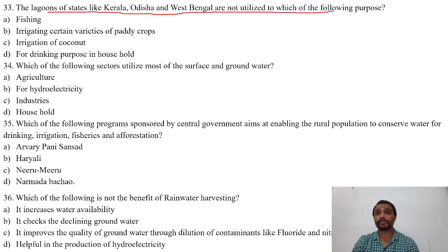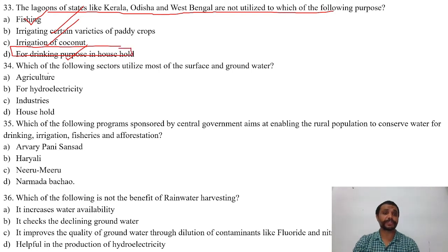The next question is, the lagoons of states like Kerala, Odisha and West Bengal are not utilized for which of the following purposes? The options are A. Fishing, B. Irrigating certain varieties of paddy crops, C. Irrigation of coconut, D. For drinking purpose in household. The right answer is D. That is for drinking purpose in household.